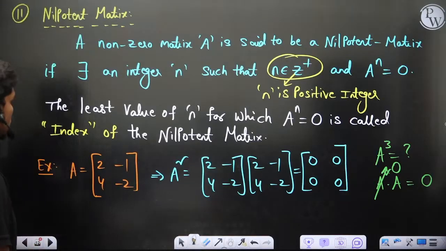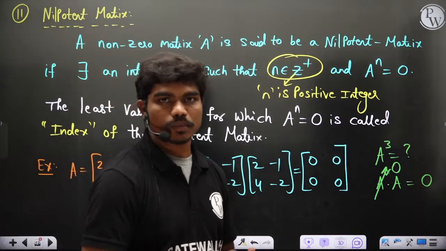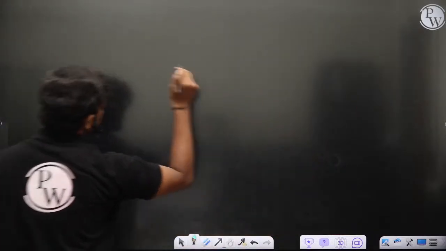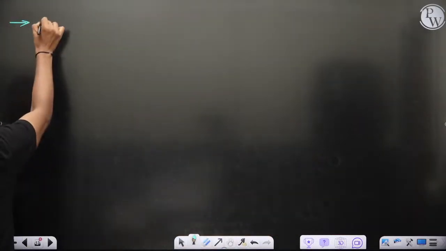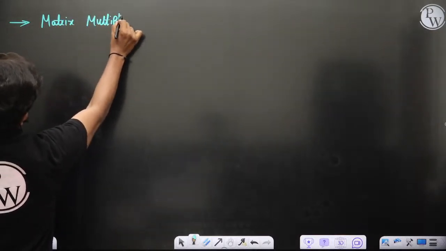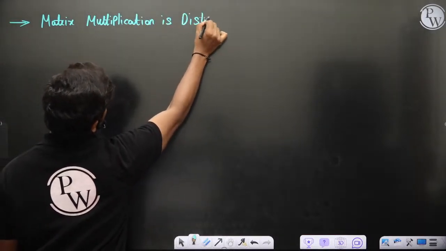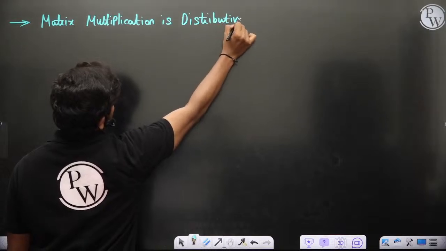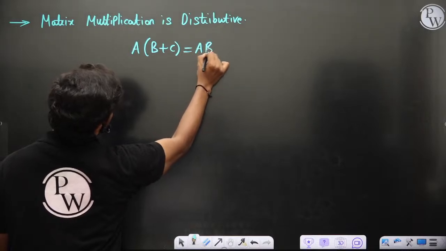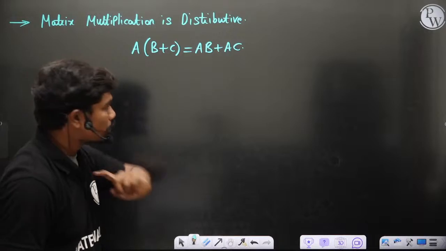So let's get into more things. Nilpotent is what we have seen, of course. Then we have understood certain good points about matrix multiplication. Now one point I'd like to give you, which in the last class I did not give intentionally: matrix multiplication is distributive. That's nothing but, if you have A multiplied with B plus C, this can be written as AB plus AC. Or in general, if you have this term, you can take A common and write B plus C, of course.